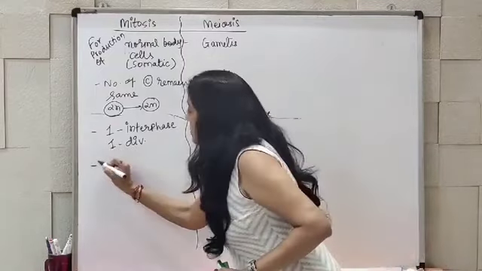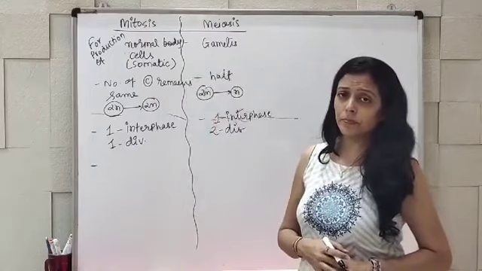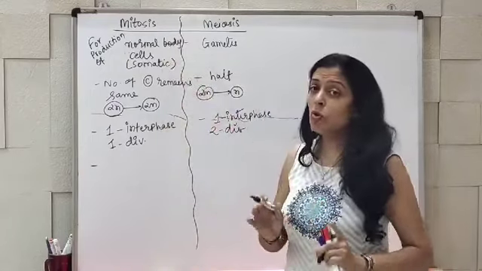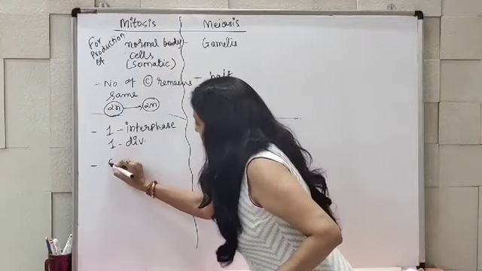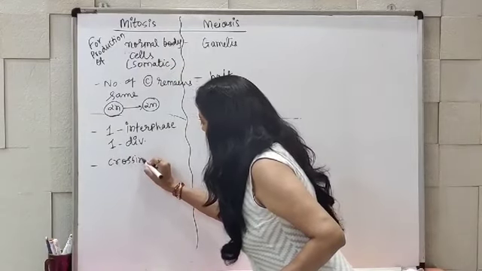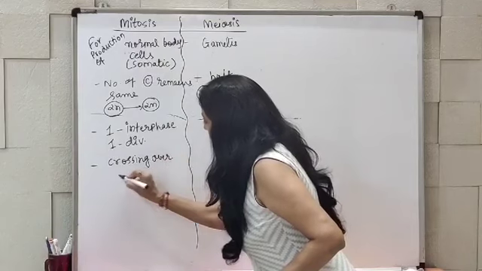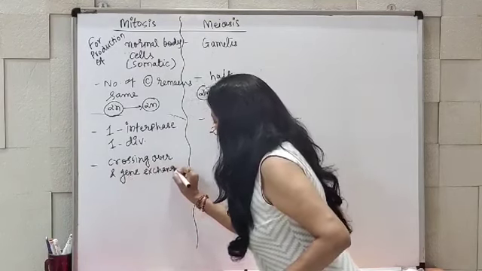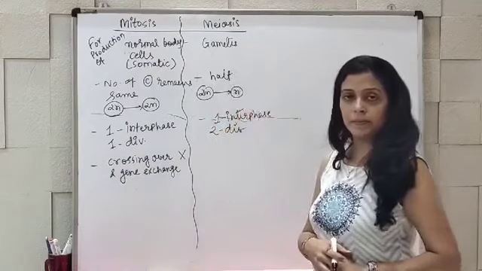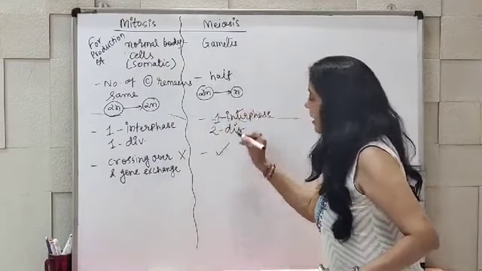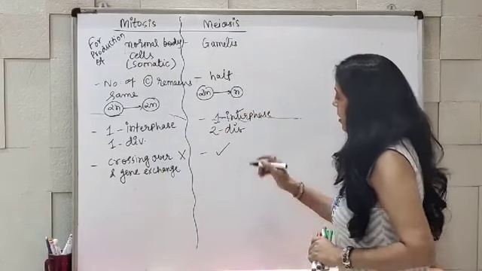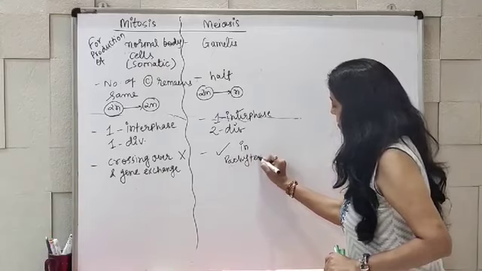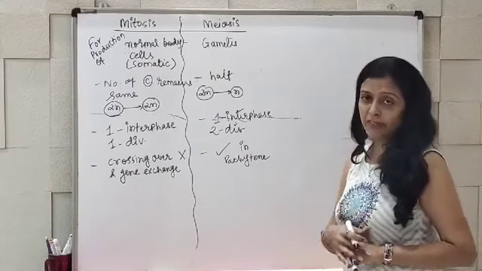Next, mitosis. Here in the process, there is no crossing over and gene exchange. Here, it takes place in the pachytene phase of the prophase.